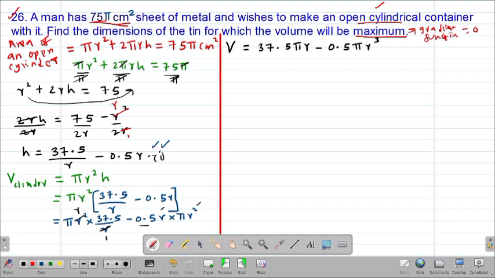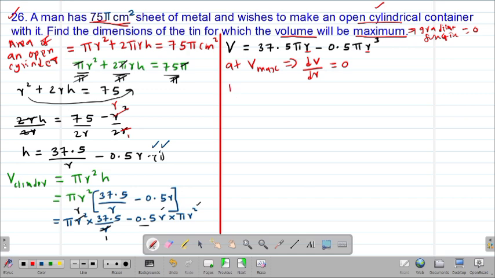So because we are looking for the dimensions of the tin for which the volume will be maximum, at V max the gradient function, which will now be dV/dr, must be equal to 0. That is at the maximum point.